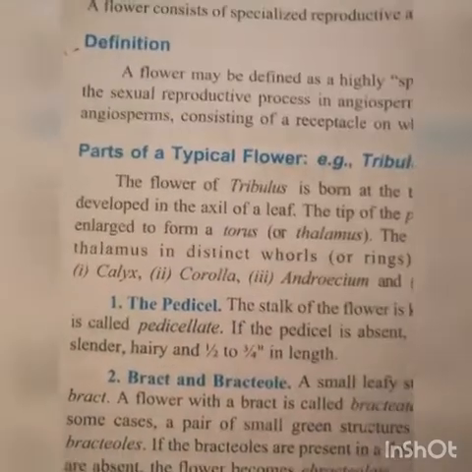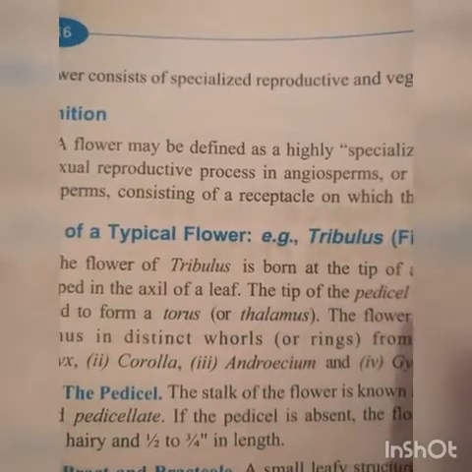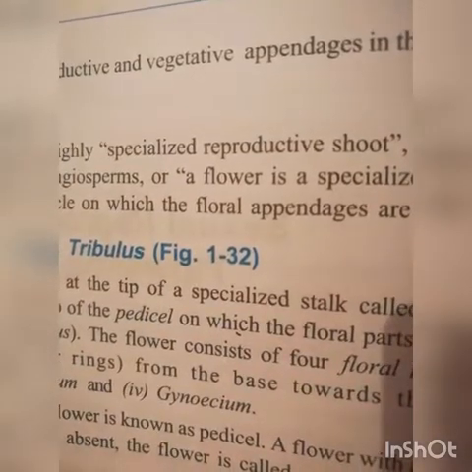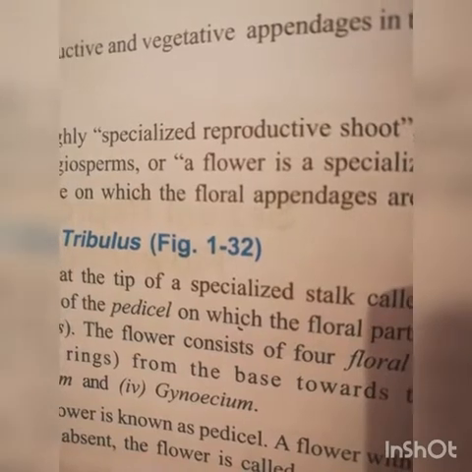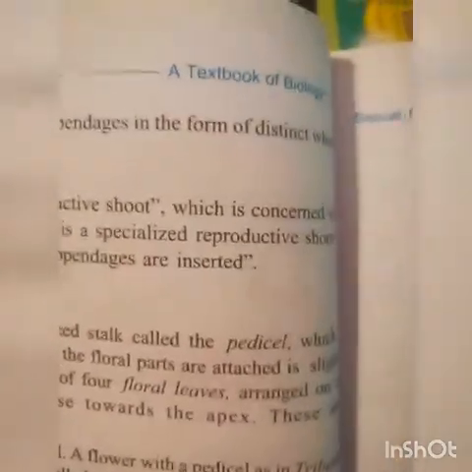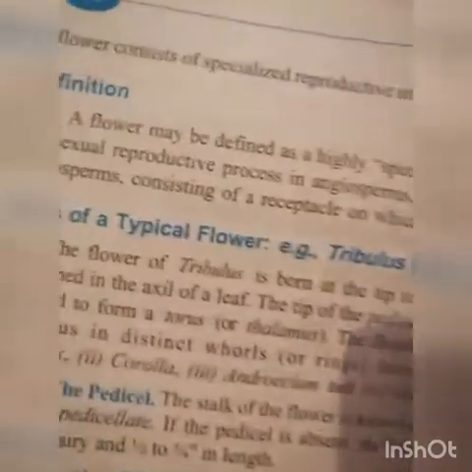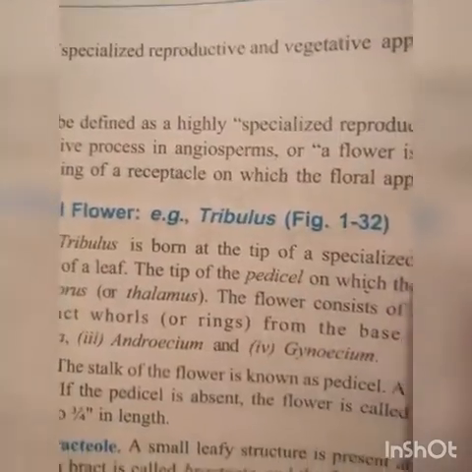Definition: what is a flower? A flower may be defined as a highly specialized reproductive shoot, as we have already discussed that flower is a modification of shoot, which is concerned with the sexual reproductive process in angiosperms.